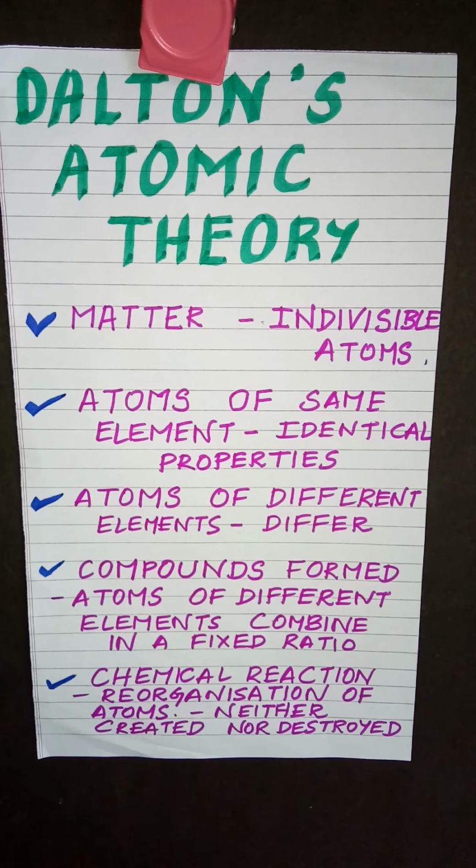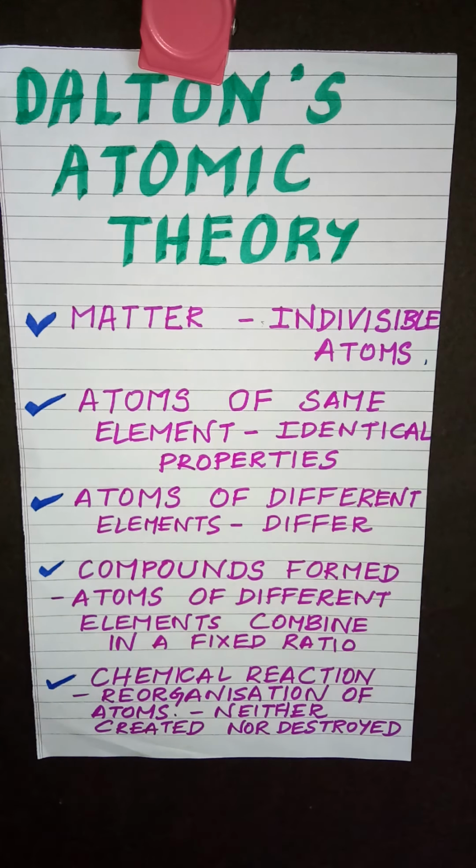The same sulfur and oxygen atoms can combine in the ratio 1:3 to form sulfur trioxide, SO3. So these are two compounds of sulfur and oxygen, SO2 and SO3. So atoms of different elements combine in a fixed ratio to form compounds.